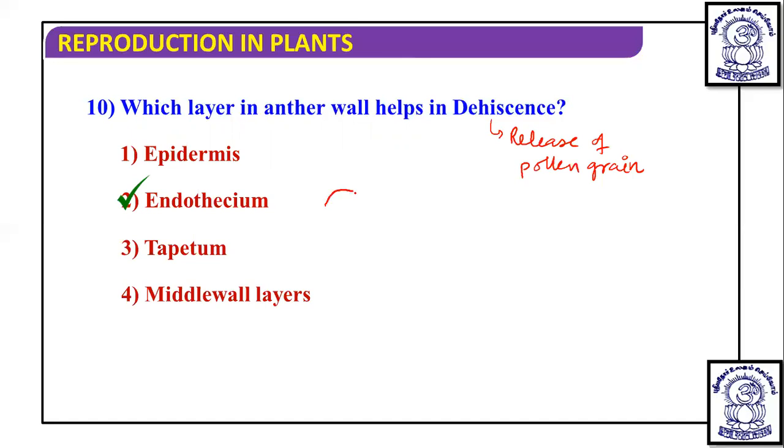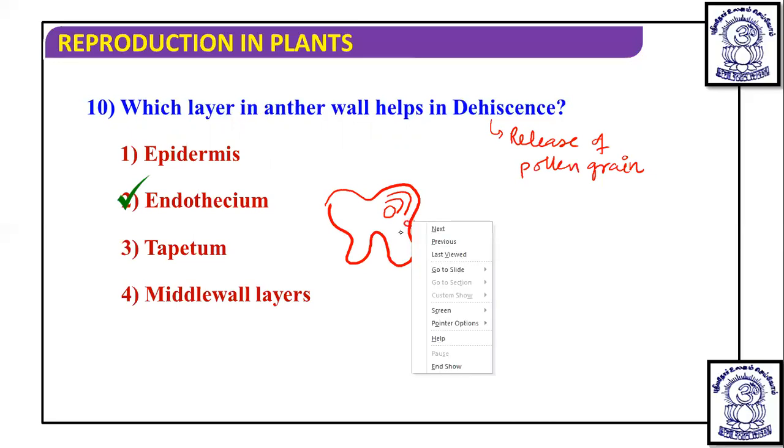Suppose this is the structure of anther. Here it is epidermis, then you will find endothecium, then middle layer, and then tapetum. Now, in this region, the epidermis has some cells which are known as stomium cells.